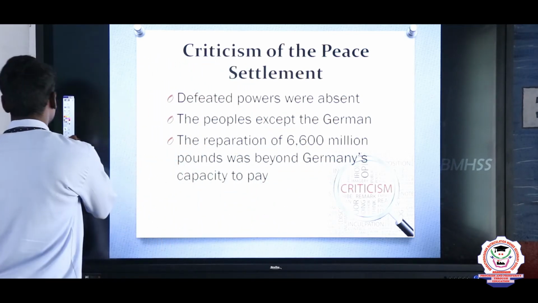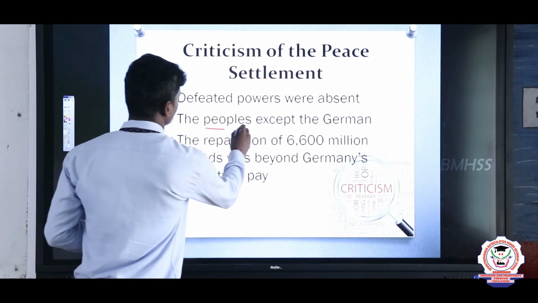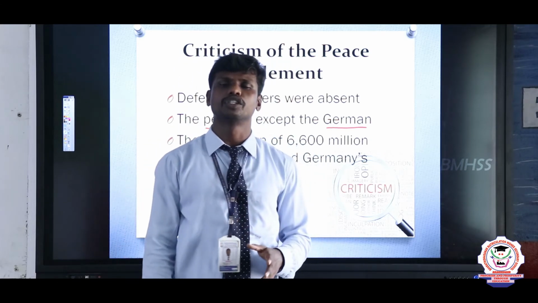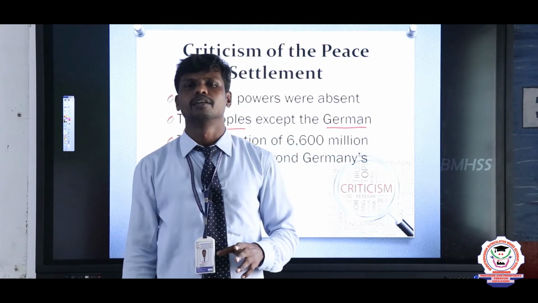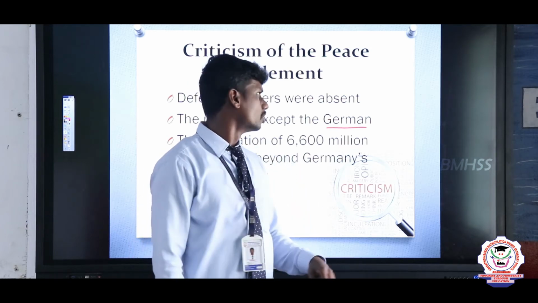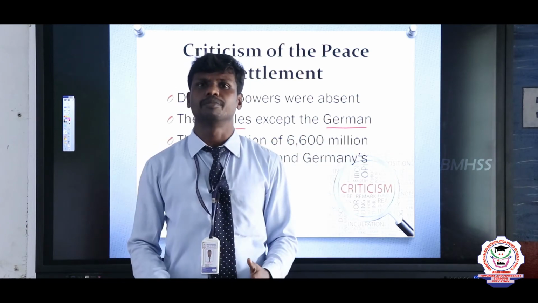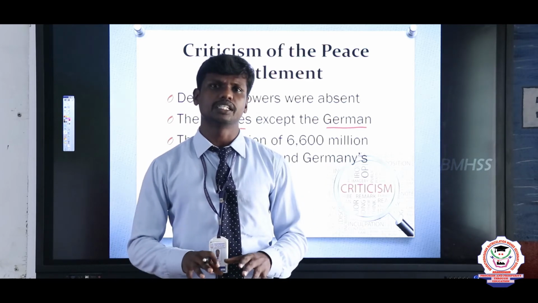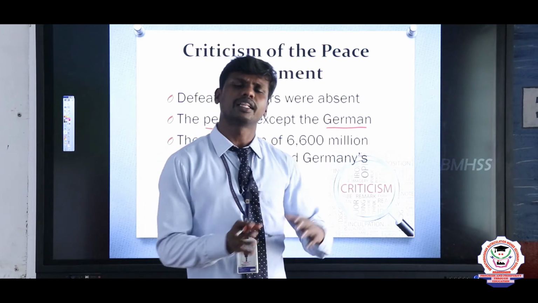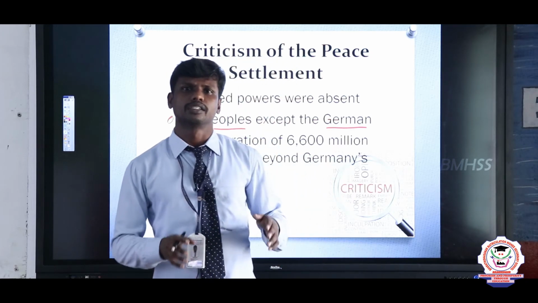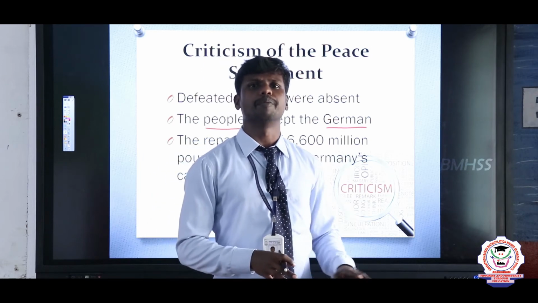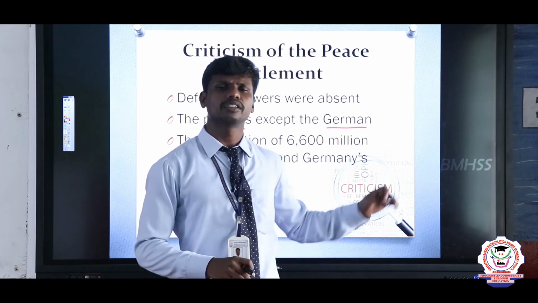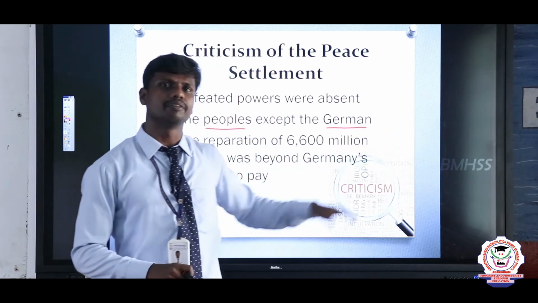And the second one is that, except for the Germans, the German country alone suffered very much. It shows that they cornered Germany, both politically and economically. So Germany was not satisfied because the Paris Peace Conference crushed the German people. Except for Germany, other countries were not suppressed or crushed by the victorious nations according to the Paris Peace Conference. This was criticized by the people of Europe itself.